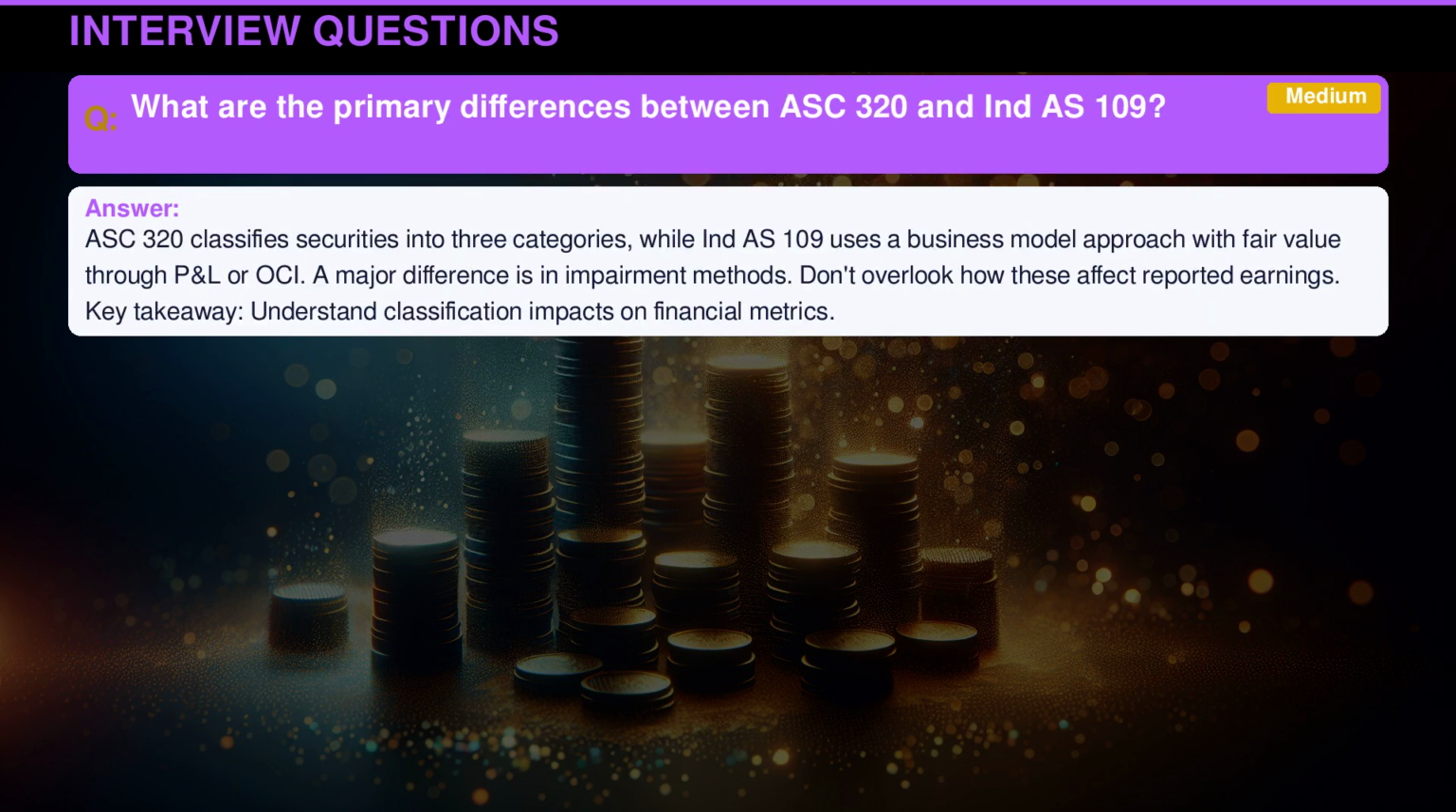ASC 320 classifies securities into three categories, while Indian Accounting Standard 109 uses a business model approach with fair value through profit and loss, or OCI. A major difference is in impairment methods. Don't overlook how these affect reported earnings. Key takeaway: understand classification impacts on financial metrics.